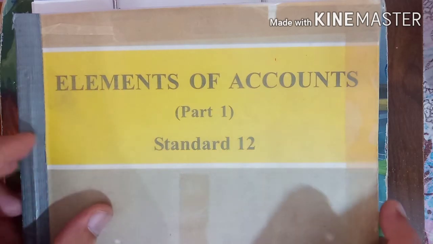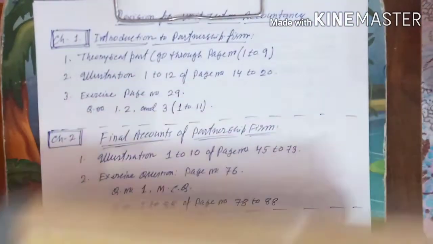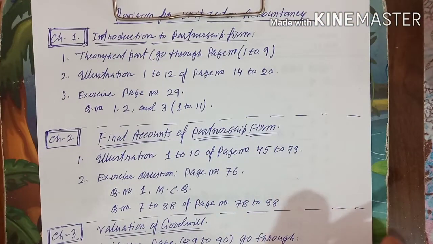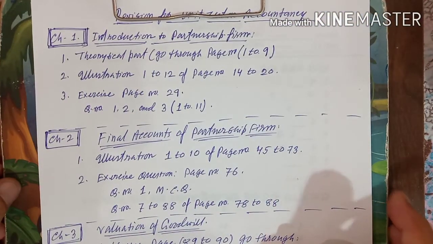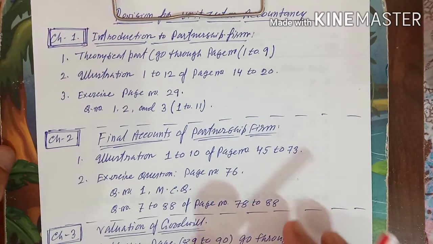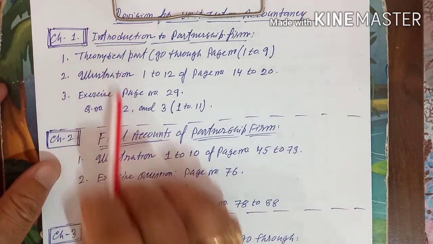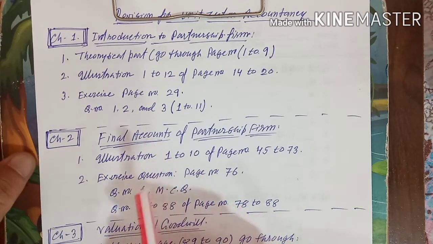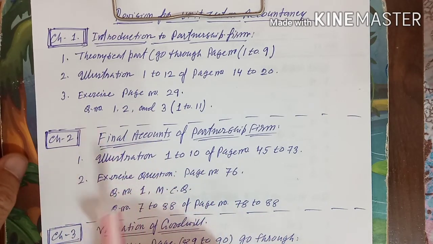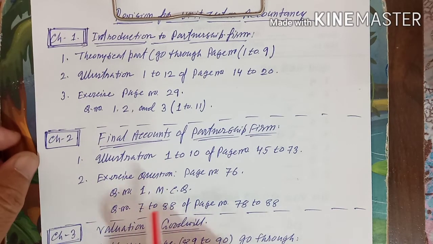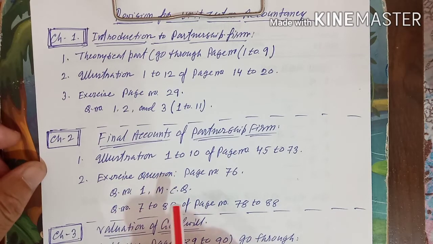First, the fourth chapter, which things you have to go through for this exam, that I wrote here chapter wise. Today I will explain in which chapter, which part you have to go through in detail, and according to that you follow it and make the revisions.